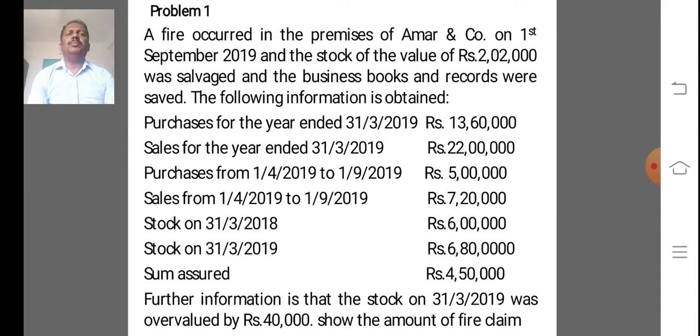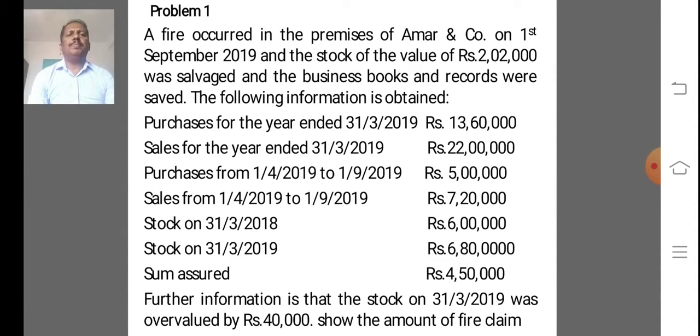A fire occurred in the premises of Amar and Company, Amar and Co. on 1st September 2019, and the stock of the value of rupees 2,02,000 was salvaged, and the business books and records were saved. The following information is obtained. What is the salvage value? 2,02,000. The following information is available.